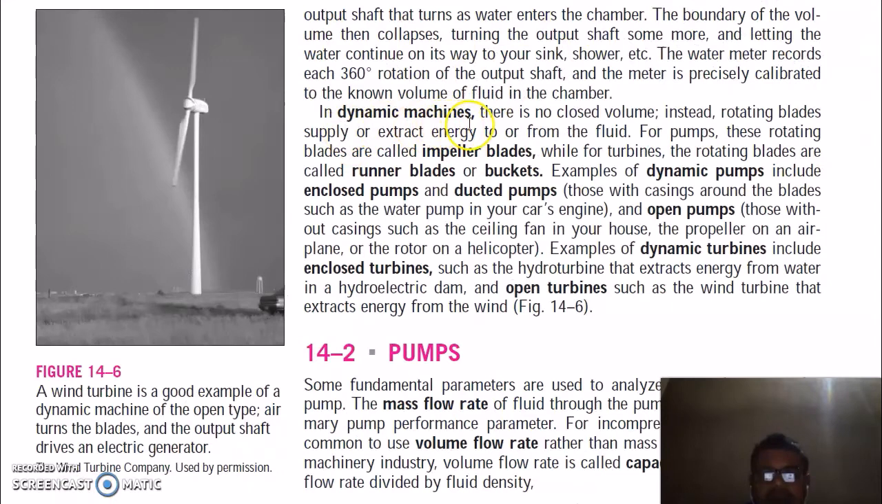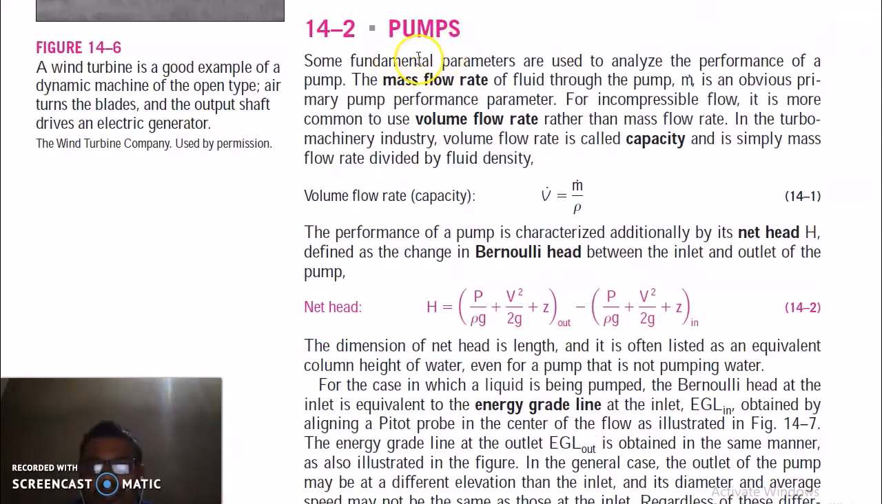Next is the dynamic machine. A wind turbine is an example of a dynamic machine. There is no closed volume in a dynamic machine. Instead, rotating blades supply or extract energy to or from the fluid. For pumps, these rotating blades are called impeller blades, while for turbines, these rotating blades are called runner blades or buckets. Pumps: some fundamental parameters are used to analyze the performance of a pump. The mass flow rate of a fluid through the pump, m dot, is an obvious primary pump performance parameter.